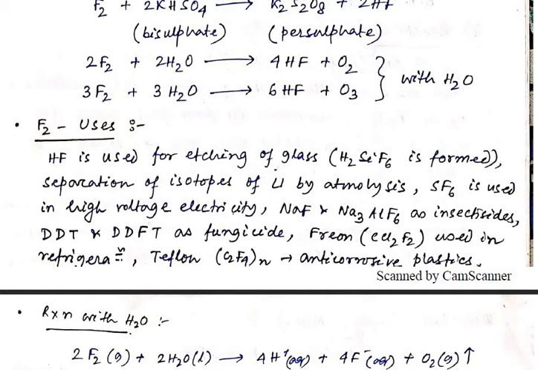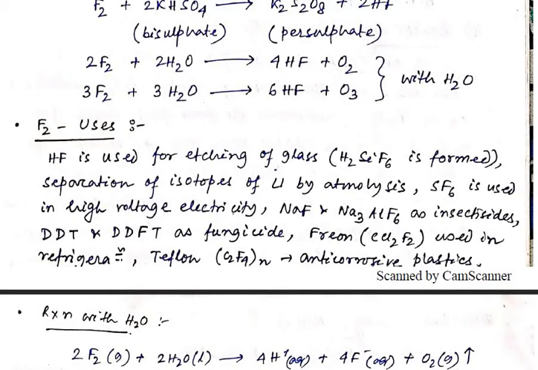The sodium fluoride NaF and trisodium aluminum hexafluoride, Na3AlF6, are used as insecticides. DDT and DDFT are used as fungicides.